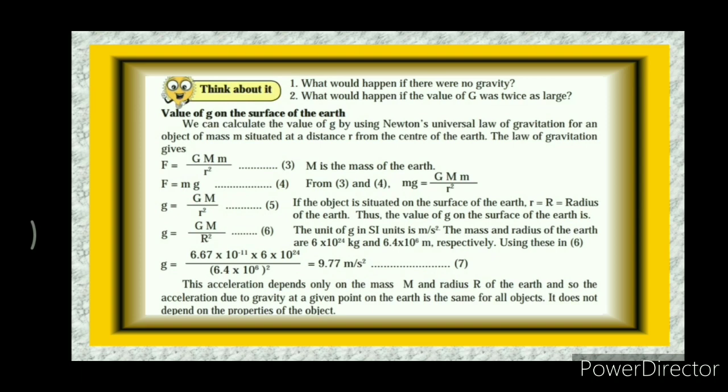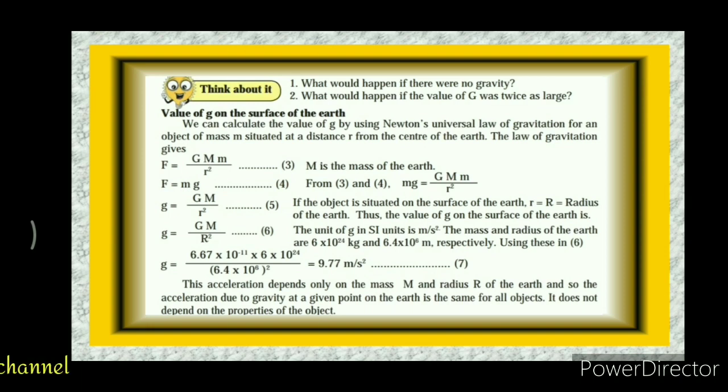The mass and radius of the Earth are 6 into 10 raised to 24 kg and 6.4 into 10 raised to 6 meter respectively. Using this in the equation, g is equal to 6.67 into 10 raised to minus 11 into 6 into 10 raised to 24 upon (6.4 into 10 raised to 6) whole square, which is equal to 9.77 meter per second square.